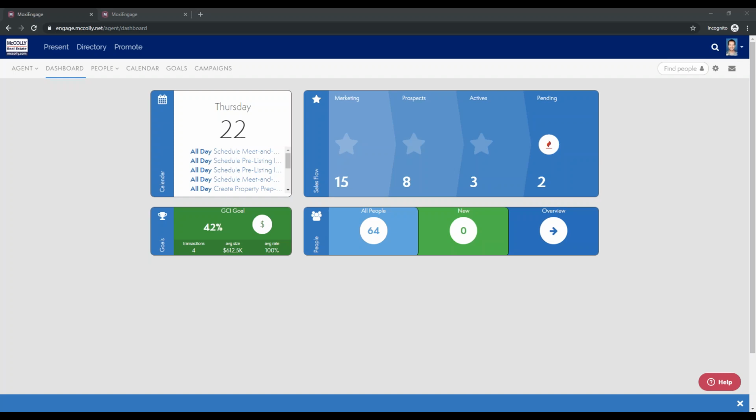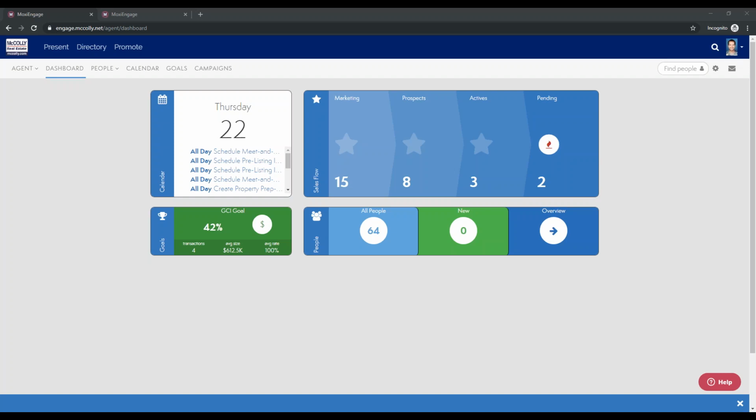Today we're going to be going through a couple different sections of Moxie Engage. The first is going to be the great touch points that we offer, everything from our neighborhood news, our listing announcements, to our campaigns feature, which I'm really excited to share something about. The campaigns is my favorite tool in the Engage platform. It's amazing, so I'm excited to show you that. And then also we'll go through the goals module and just kind of look through some of the different things that can be shown there.